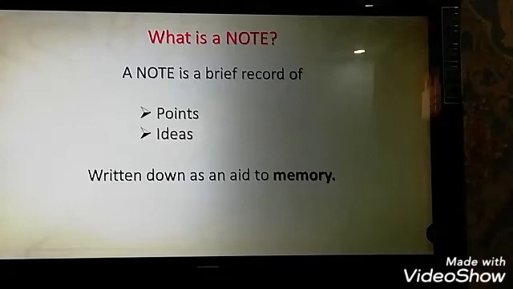So let us first of all focus on the point: what is a note? A note is a brief record of points, ideas written down as an aid to memory. Which means that when we read a paragraph, or an essay, or even the science subjects or the social science subjects, we cannot remember everything. In order to retain the important points in our memory, we just extract the important points from the paragraph and make a note.